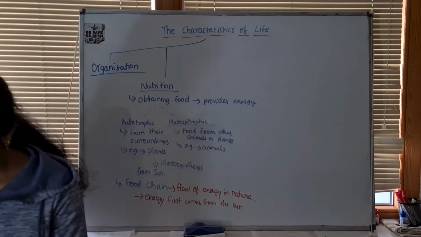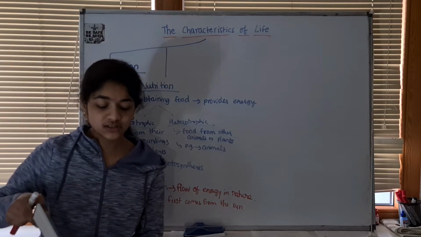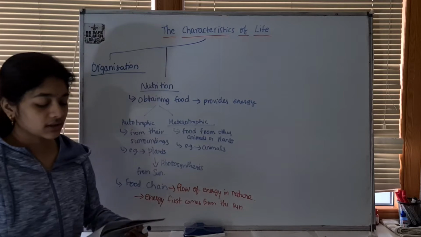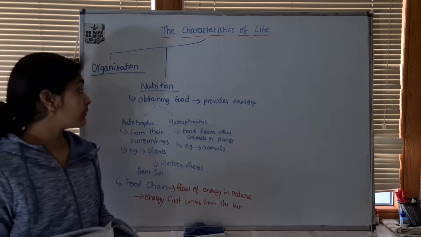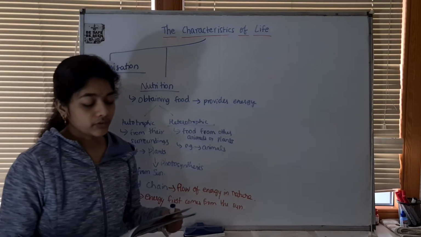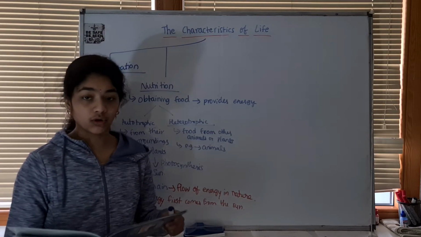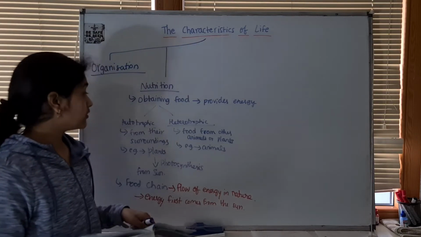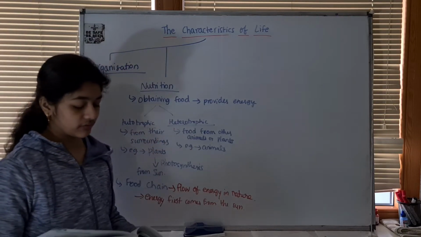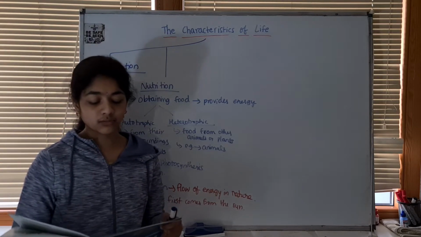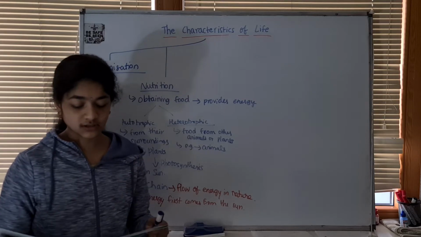This is nutrition. We usually think of nutrition as something to do with food. More correctly, nutrition is a process by which living things obtain and use food from their surroundings, which provides us energy. Food is needed to provide energy and allow the organism to carry out the characteristics of life. There are two types of nutrition, autotrophic and heterotrophic. Plants are autotrophic. This means they make their own food from simple raw materials in the environment.